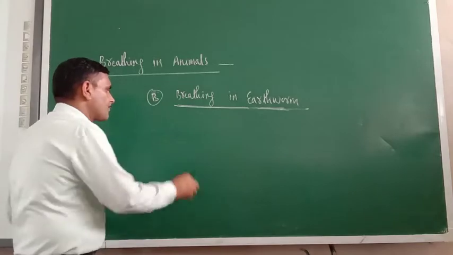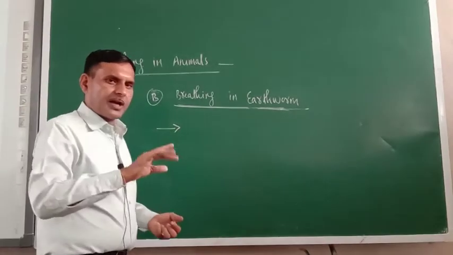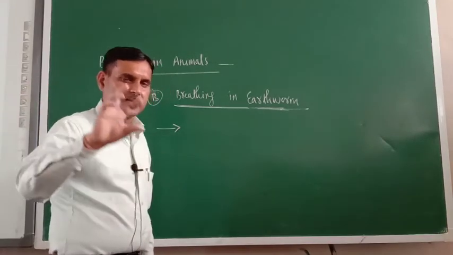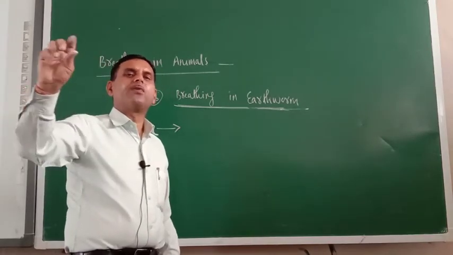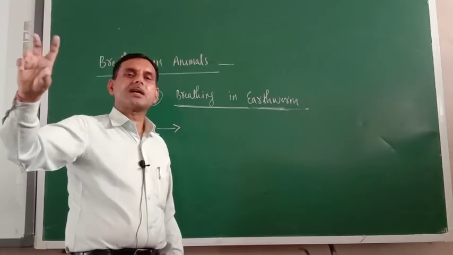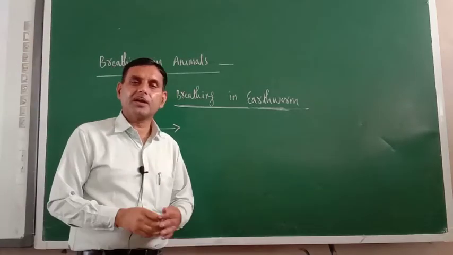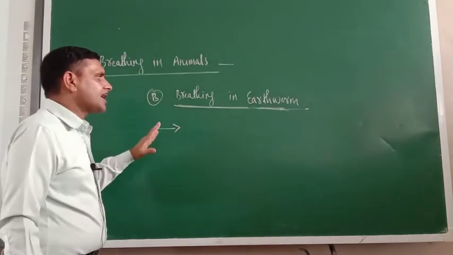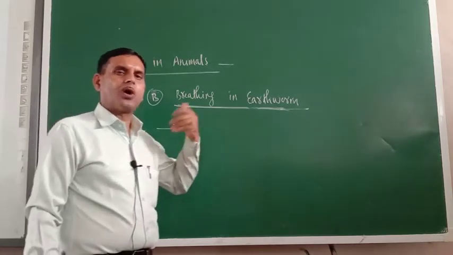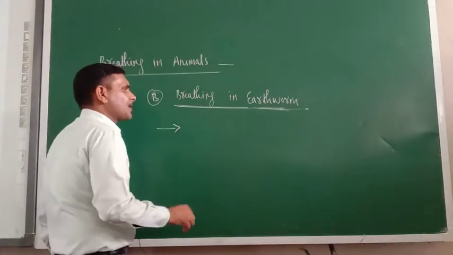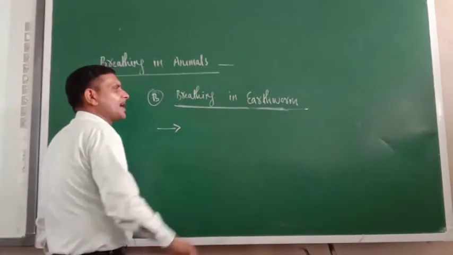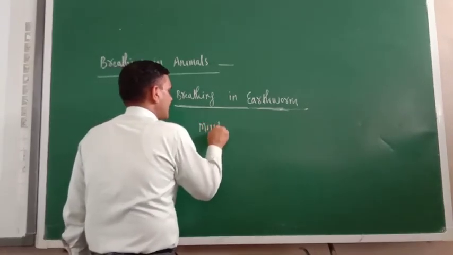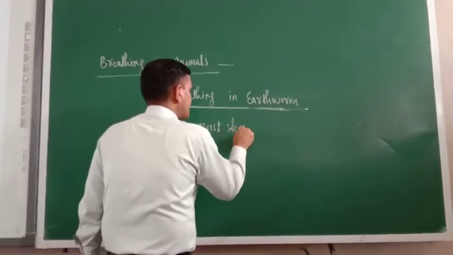In the earthworm, listen here carefully. When earthworm slices, then what is happening? Some rings are formed. Those rings are known as annulus. Okay. And try to understand, the skin of earthworm is always moist. So what is the respiratory organ of earthworm? The respiratory organ of earthworm is moist skin.